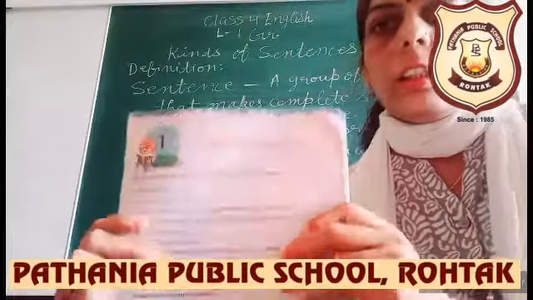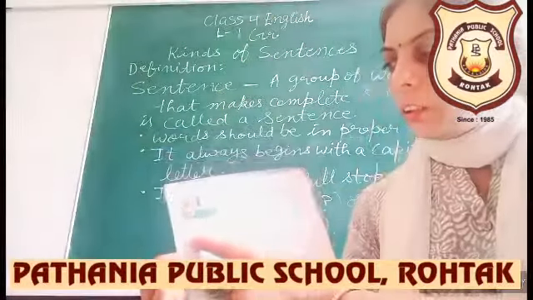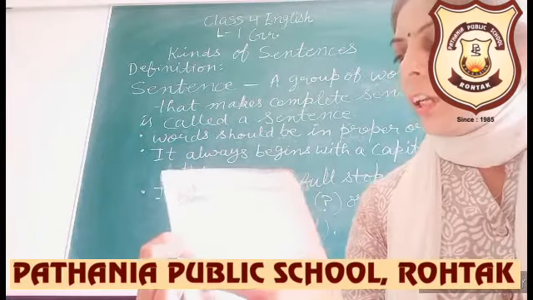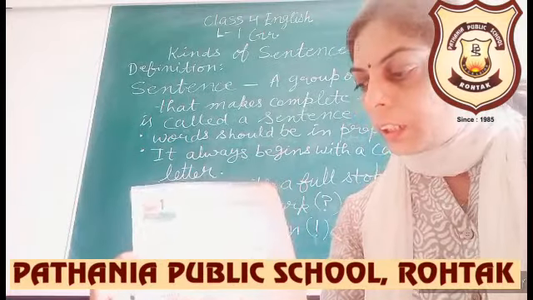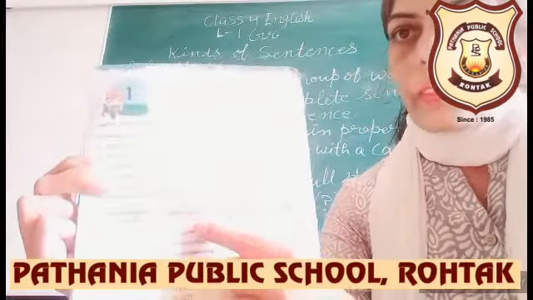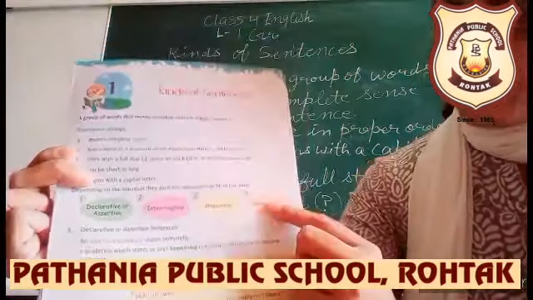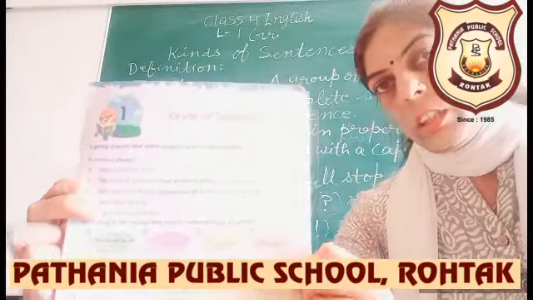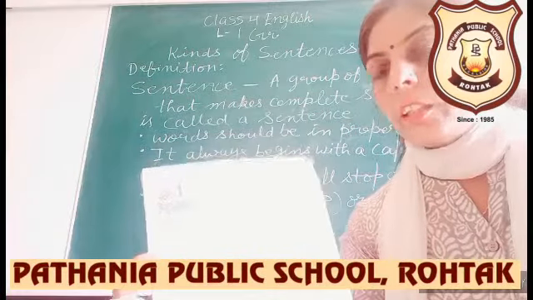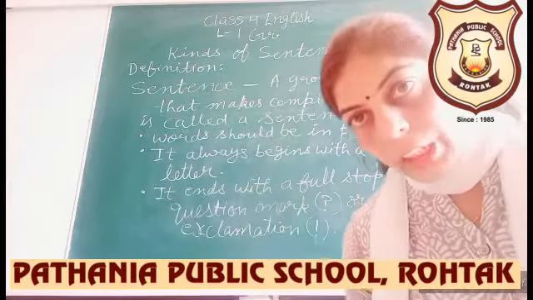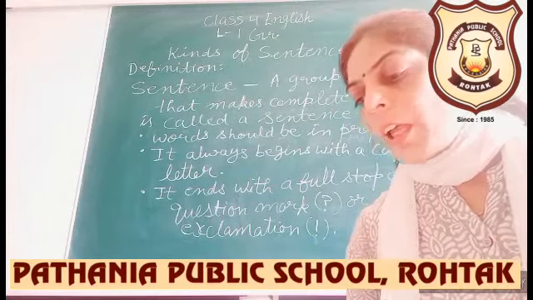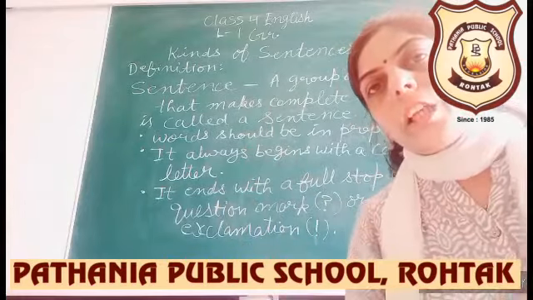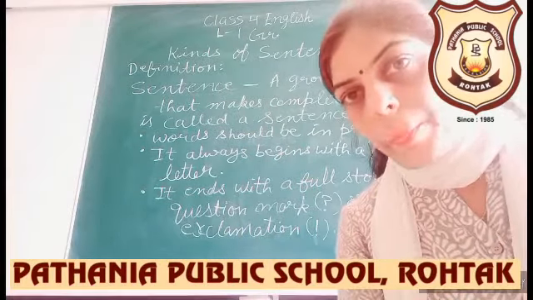See children, kinds of sentences. The points are written here. Then we have 4 kinds: declarative, interrogative, imperative, and exclamatory sentences. These are the 4 kinds that you are going to read, learn about and write about. First you will write these points, then we are going to write about the 4 different kinds in the notebook.